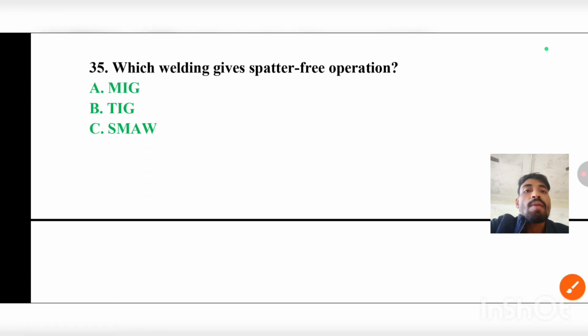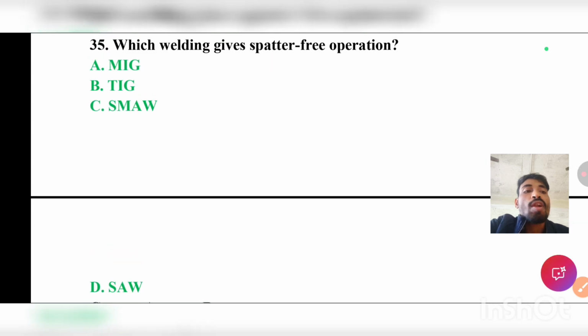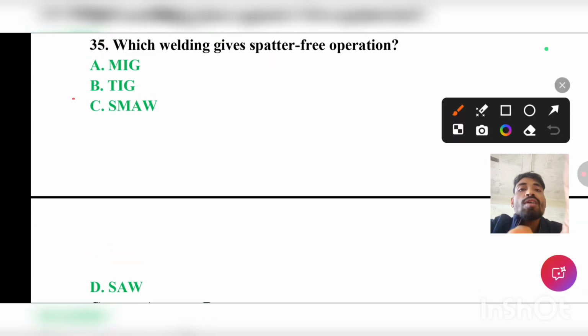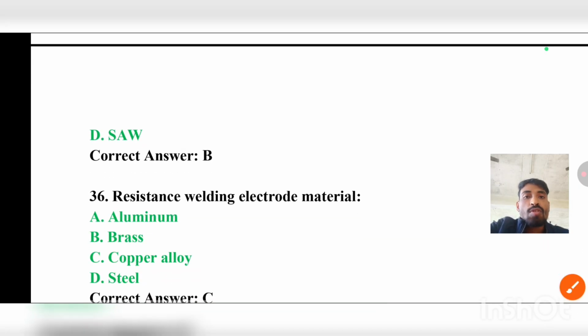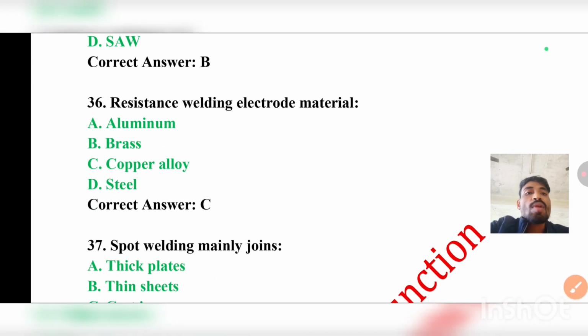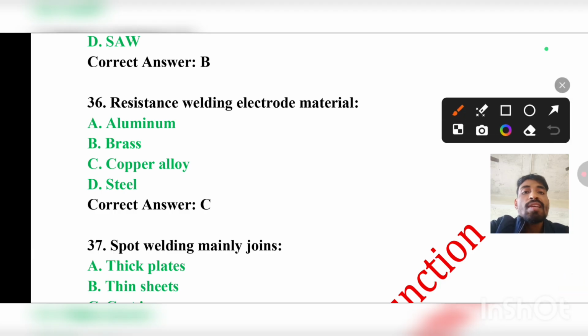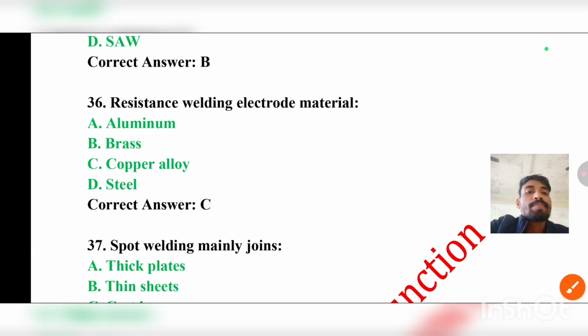Question number 35, which welding gives spatter free operation? The options are MIG, TIG, SMAW or SAW? The correct answer will be B, that is tungsten inert gas welding. Question number 36. The resistance welding electrode material are what? Aluminum, brass, copper alloy or steel? The correct answer will be C, that is copper alloy.